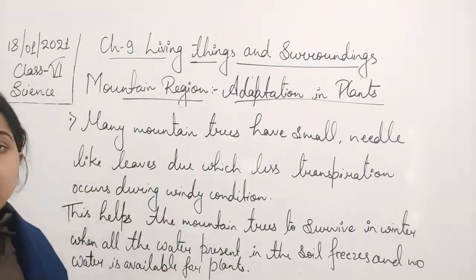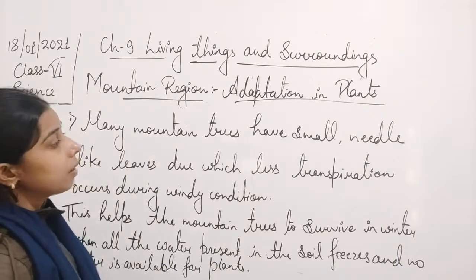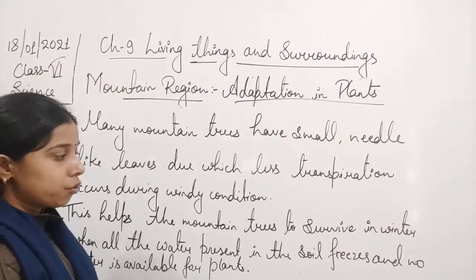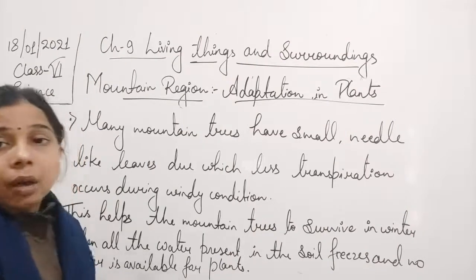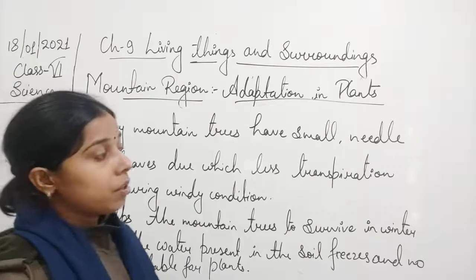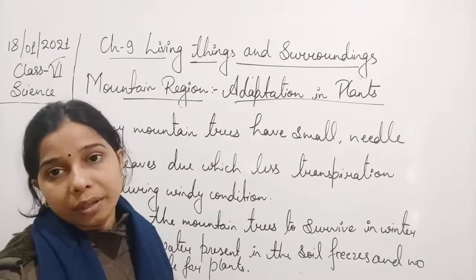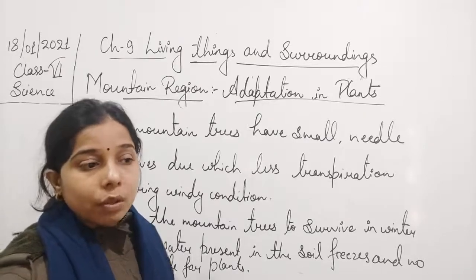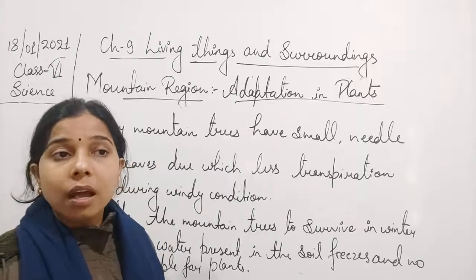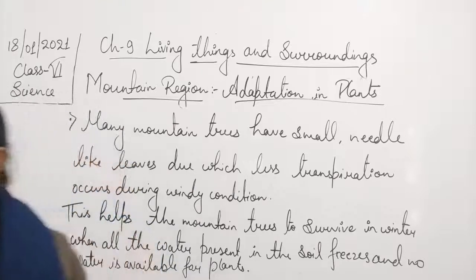Okay, students, so we can say here that the mountain trees have small and needle-shaped leaves, due to which less transpiration occurs. Not only this, students, but these needle-shaped leaves also have a waxy coating. Having the waxy coating over the surface of the leaves will also help in preventing the loss of water from the leaves.